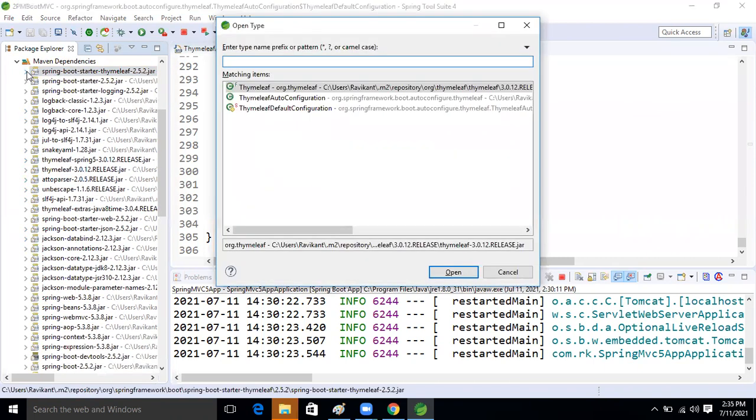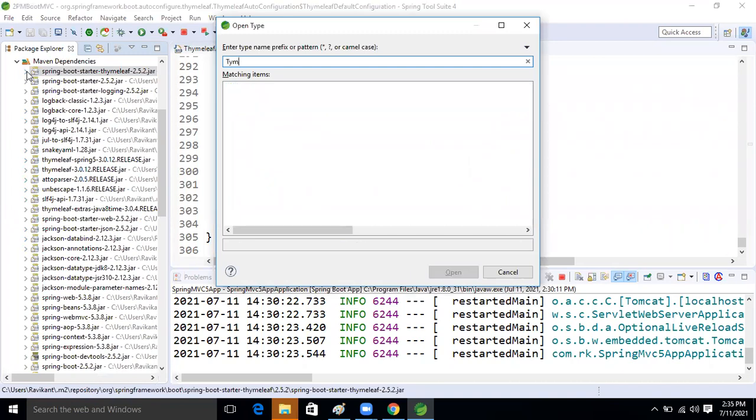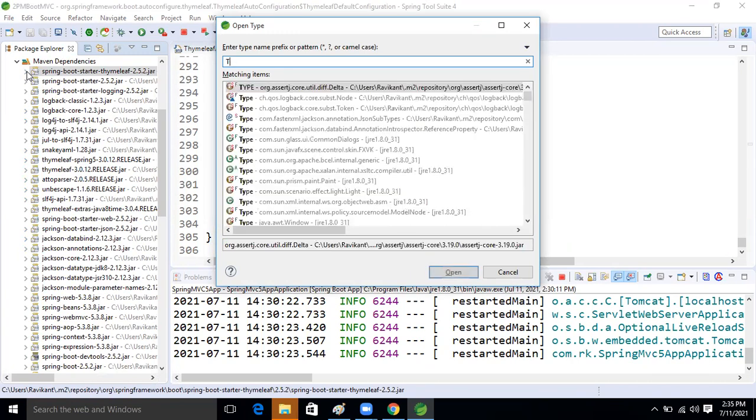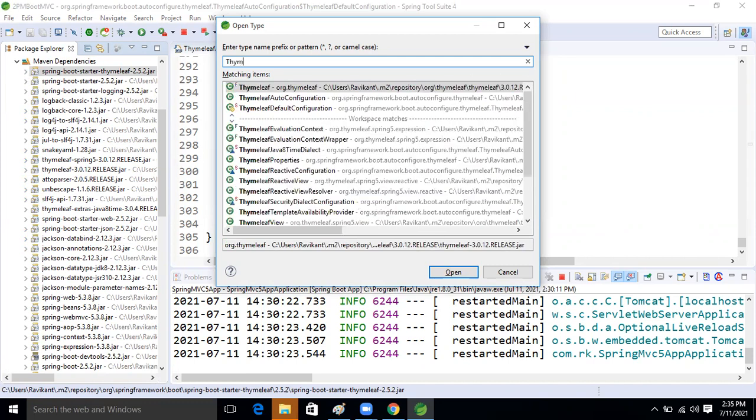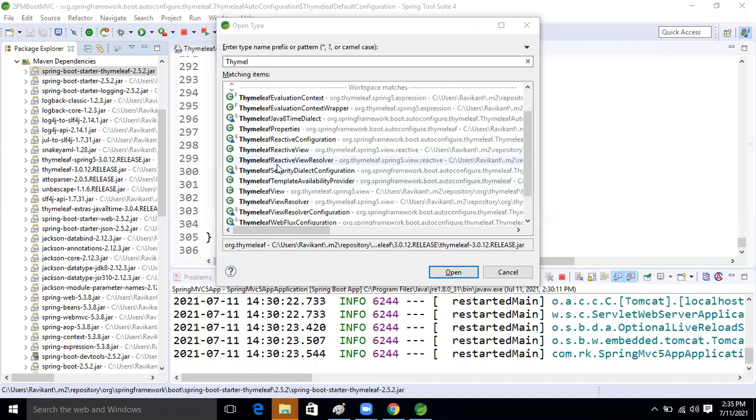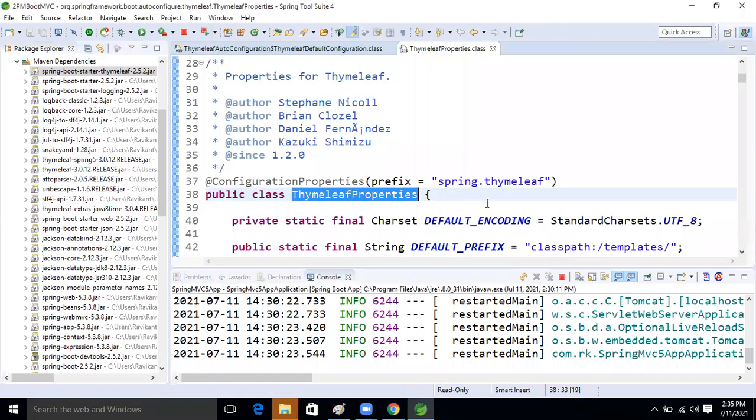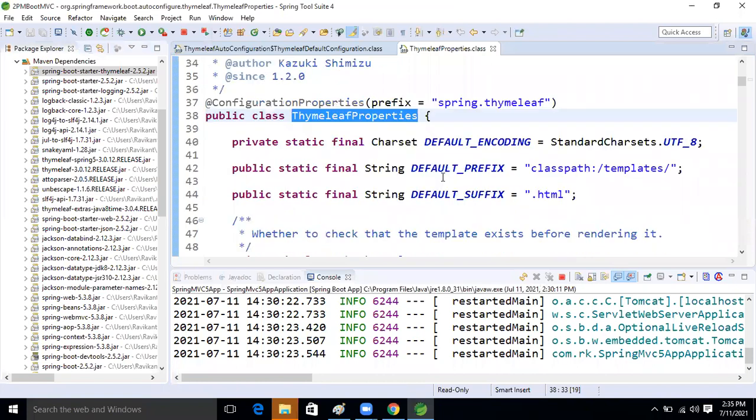Okay, good. Yes, this one. Very good. Okay, so guys, what is the suffix by default?